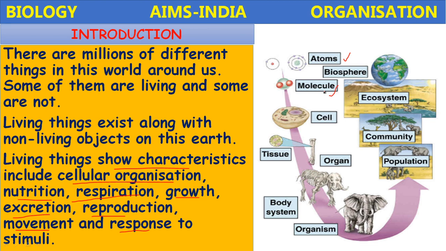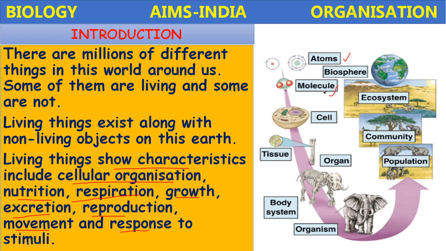This molecular level goes to a complex molecular level. Atoms combine to form molecules, molecules combine to form macromolecules, and the macromolecules combine to form either solids, liquids, gases, or colloids in the non-living things.